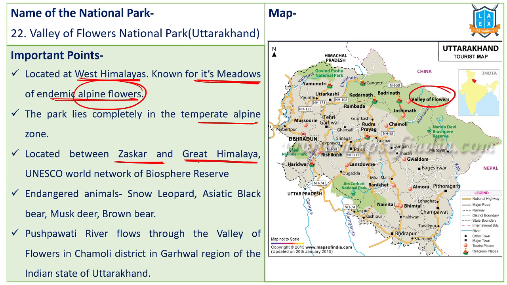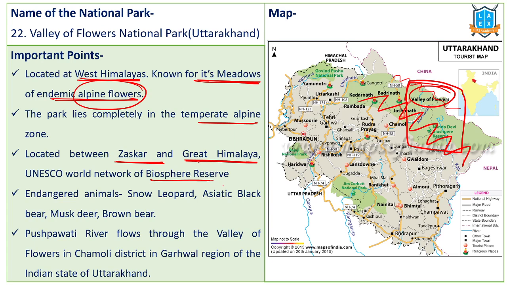Same. So this is also like this. This is Great Himalayas. On the back side we have Jaskar Range. It is part of UNESCO's Biosphere Reserve program. We call these two together Nanda Devi National Park, Valley of Flower National Park. Together they form Nanda Devi Biosphere Reserve area.